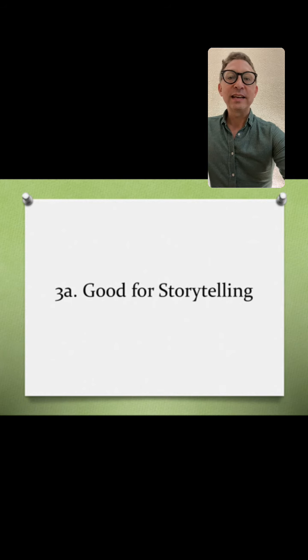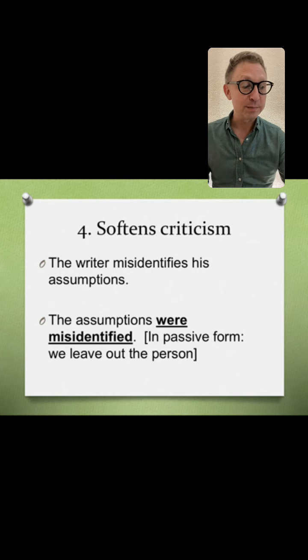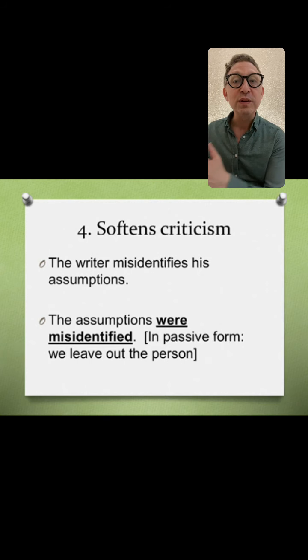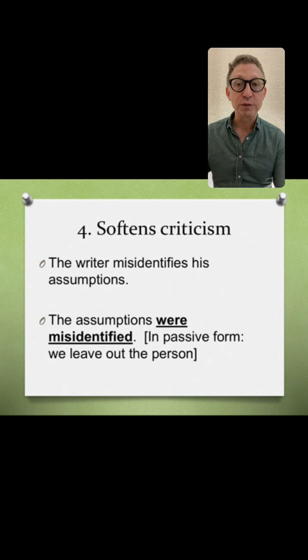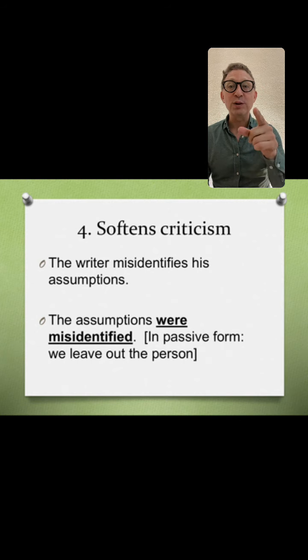And that is that it softens criticism. So instead of saying the writer, or he or she, calling them out directly, "misidentifies his assumptions," we can soften it by removing the person. It becomes a softer criticism. The assumptions were misidentified. So we leave out the person. So essentially, in the first sentence, we're pointing our finger, which is rude.